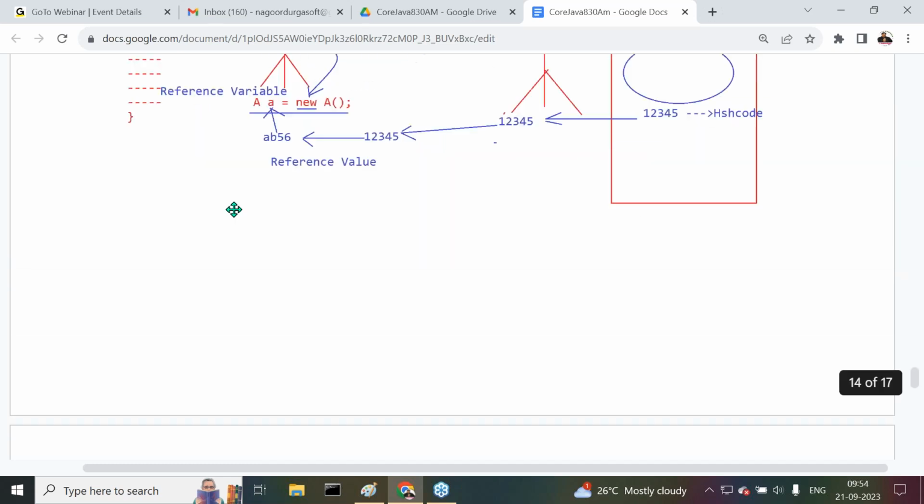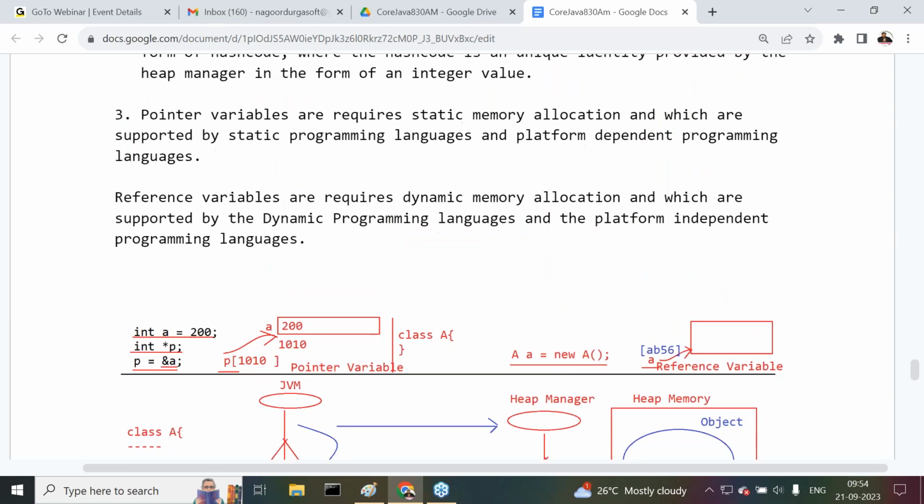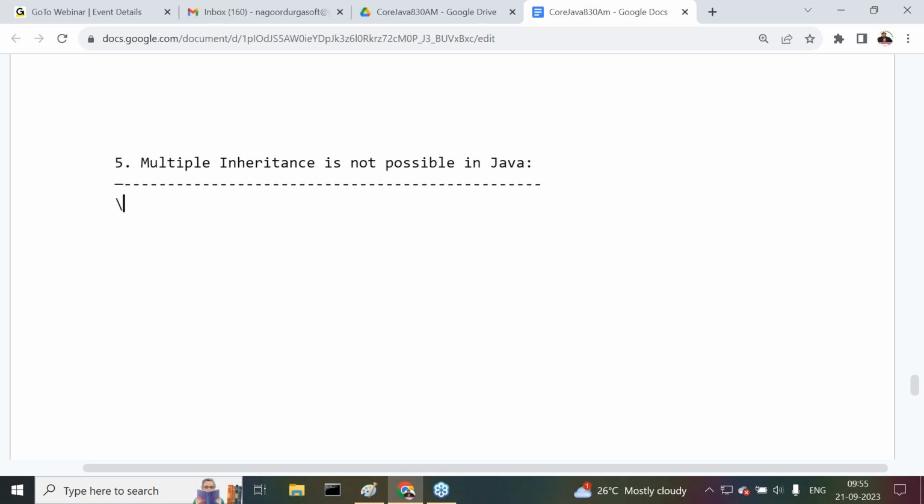After completion of this particular point, almost all 4 differences are completed here. The next one, the 5th one, is that multiple inheritance is not possible in Java. That's it. I want to discuss this topic tomorrow. With 5 minutes of time, it's not sufficient even to give the introduction now. So tomorrow I'll complete it. Tomorrow if I complete this, then I'll go for the small points.